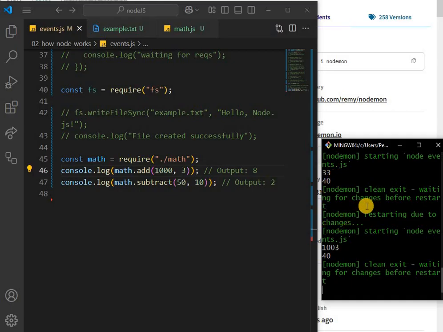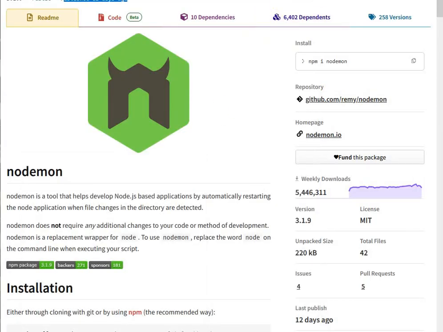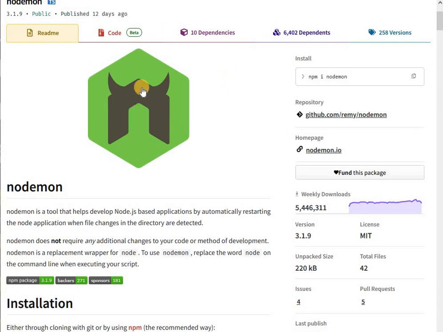And in production, of course, this will not be used. The users are not going to use this. So this is only for the developers to use. And this package is amazing. By the way, while exploring how to install packages, I've explained about Nodemon. And that's amazing.